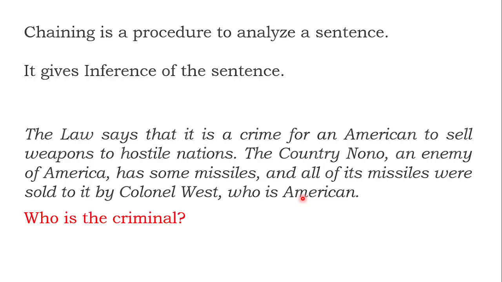Now the question is, who is the criminal? If you read this paragraph, it is very clear and evident that West is a criminal. Why? West is an American and West sold all the missiles. See how I am linking. West is an American. Not all Americans are criminals, but an American is a criminal when West sells missiles and all the missiles go to that country Nono, and Nono is an enemy of America. So obviously it is a crime.